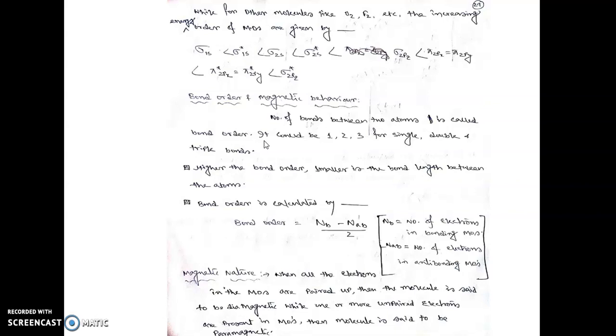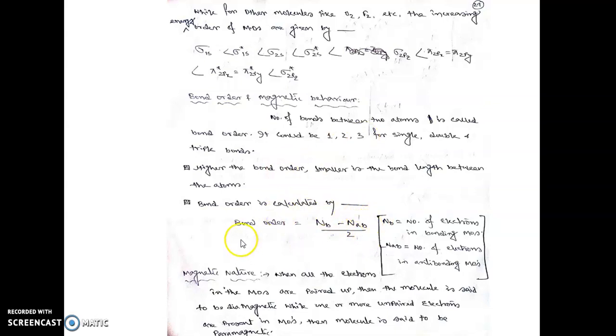Now how could you calculate bond order and magnetic behavior of different molecules? The bond order is calculated by this formula: the number of electrons in the bonding molecular orbitals, Nb, minus the number of electrons in the anti-bonding molecular orbitals, divided by 2.